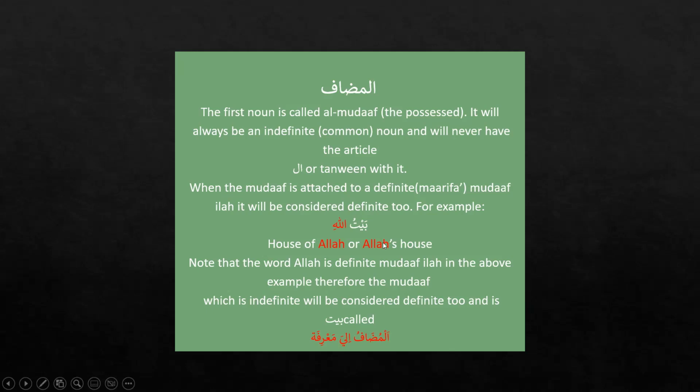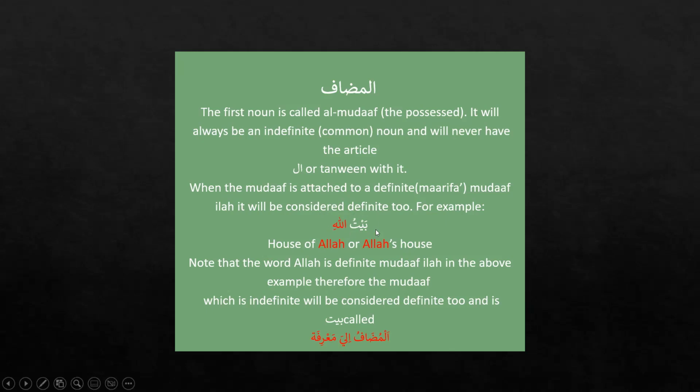When the mudaf is attached to a definite mudaf ilayhi, it will be considered definite too. Either it doesn't have any al attached to it, but when it is attached with a definite mudaf ilayhi, this second word, then it will also be considered definite. Baitullahi, house of Allah or Allah's house.